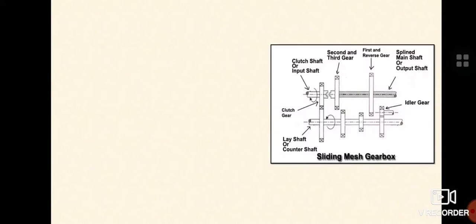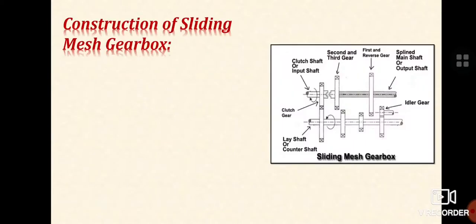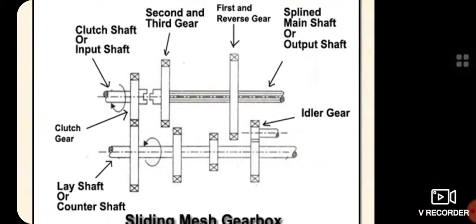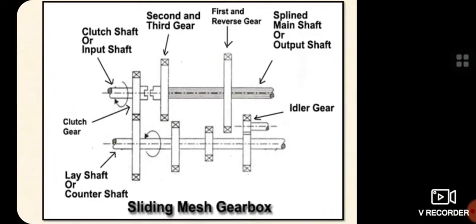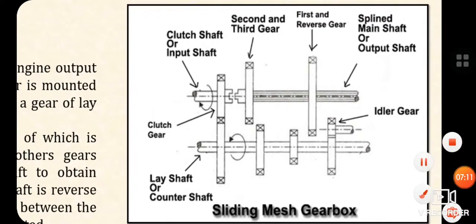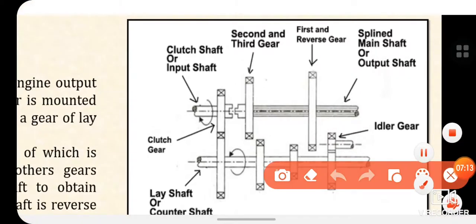Now we will focus on the construction of the sliding mesh gearbox. As we have discussed in the previous slide about the gearbox mechanism, in the animation I will tell the names of the components in this type of gearbox.